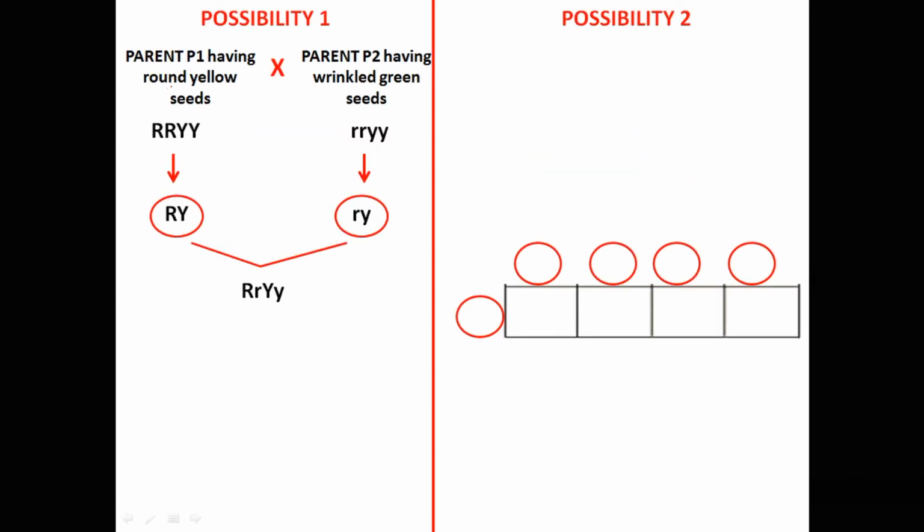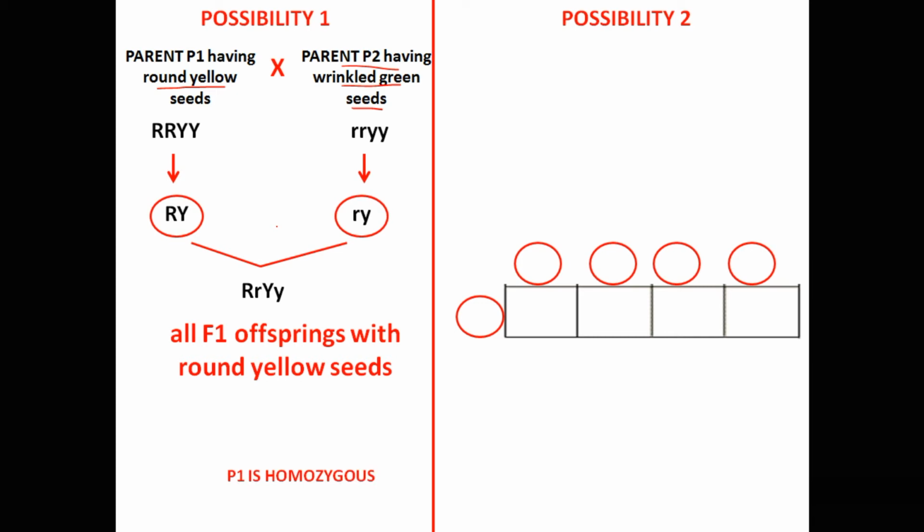Possibility 1. Mendel crossed parent P1 having round yellow seeds with parent P2 having wrinkled green seeds. And if in the F1 generation he obtained all plants producing round yellow seeds, then he concluded that parent P1 is homozygous, that is capital R, capital R, capital Y, capital Y for both pairs of traits.